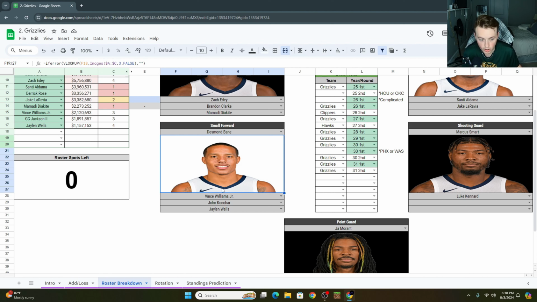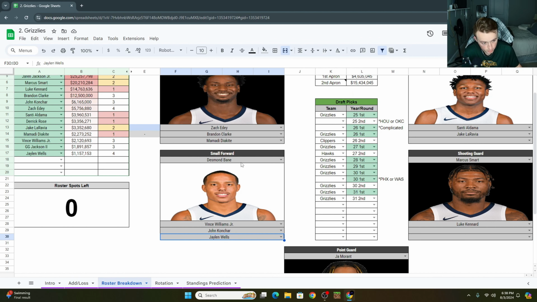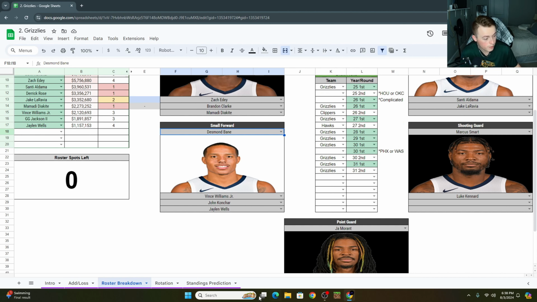Desmond Bane, small guy for a wing. Vince Williams, small guy for a wing. John Conchar, small guy for a wing. Jalen Wells, got some size, not going to be ready to play most likely. So what do we do? Well, we probably got to make a trade at some point, because we've got some depth in other positions, and we'll get to the power forward, but can we add a lengthy wing or something to this team where then we can move Marcus Smart to the bench?